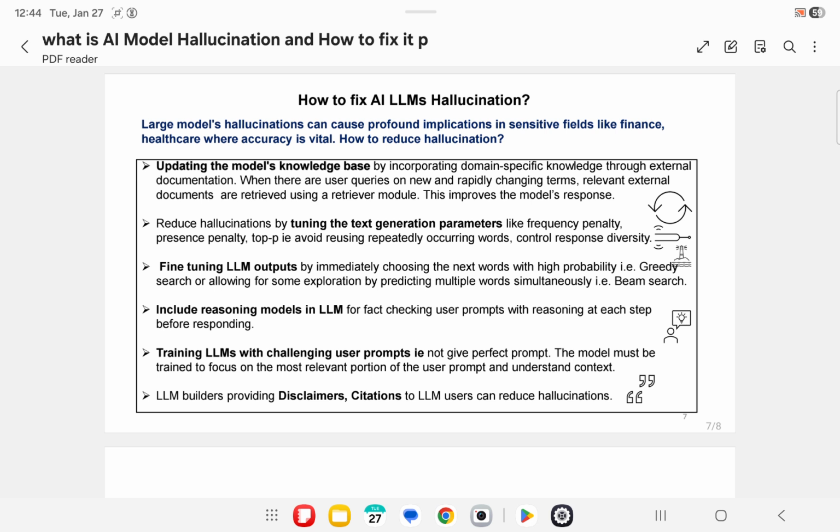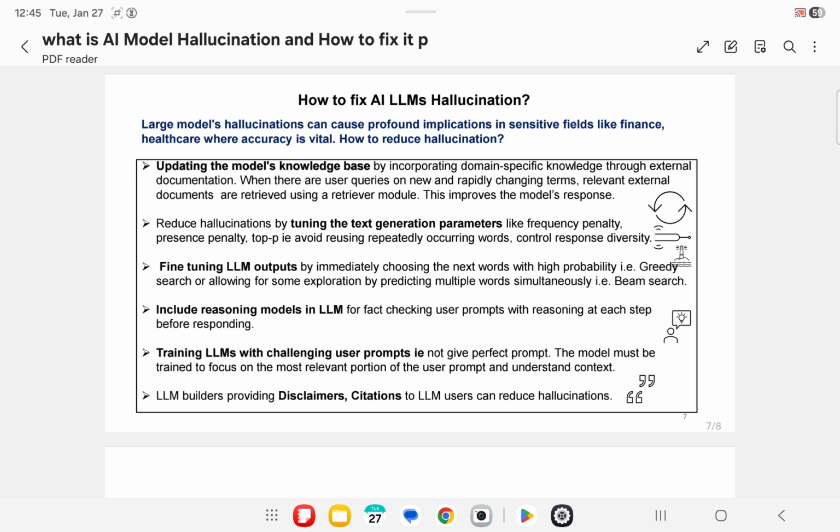Second, reduce hallucinations by tuning the text generation parameters like frequency penalty, presence penalty, and top P parameters. Frequency penalty is conservative use of repeated words. Presence penalty is generating new words that have not occurred in the generated text.